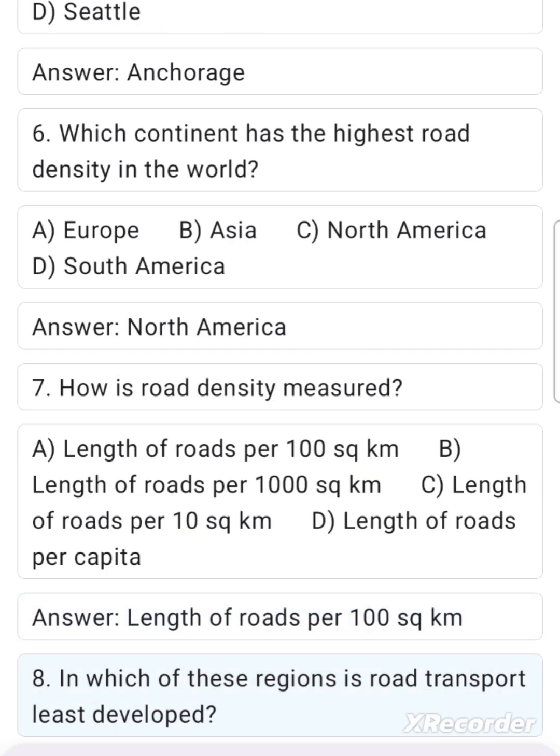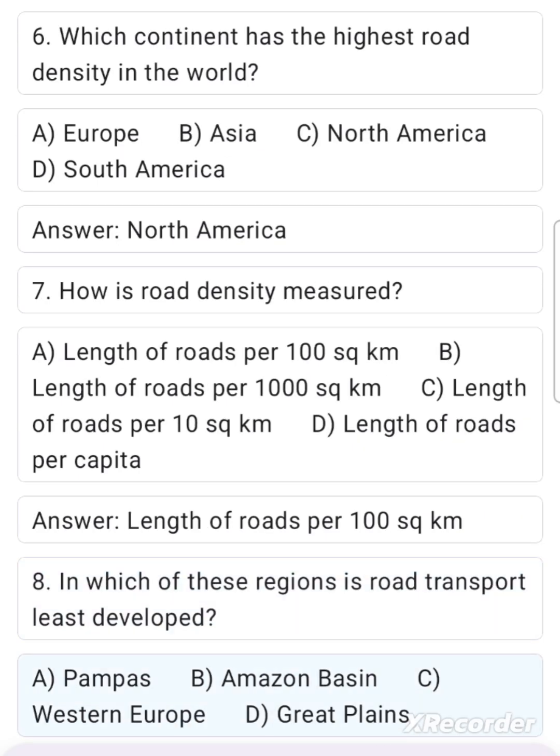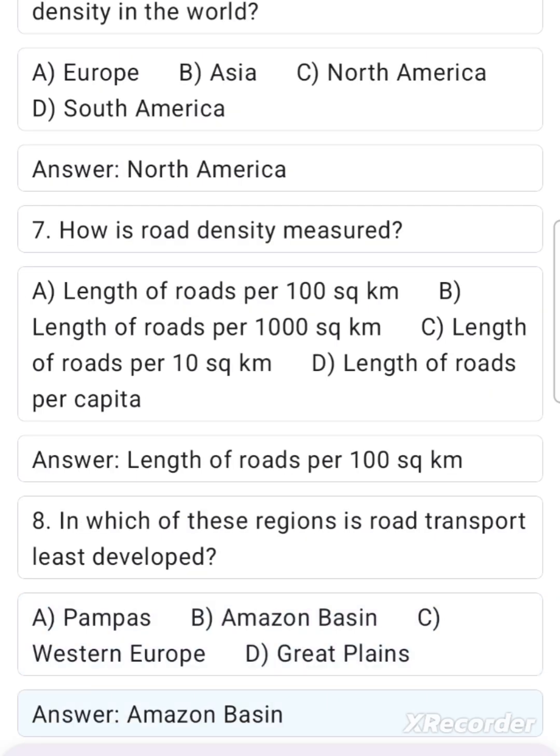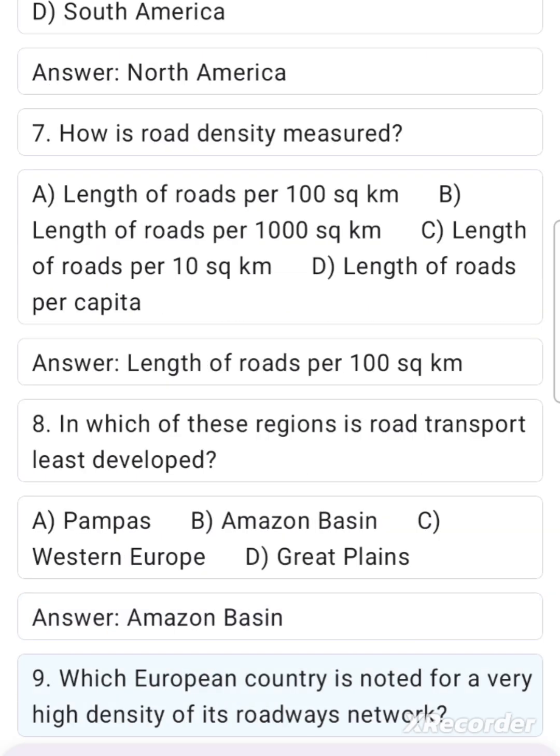8. In which of these regions is road transport least developed? A. Pampas. B. Amazon Basin. C. Western Europe. D. Great Plains. Answer. Amazon Basin.